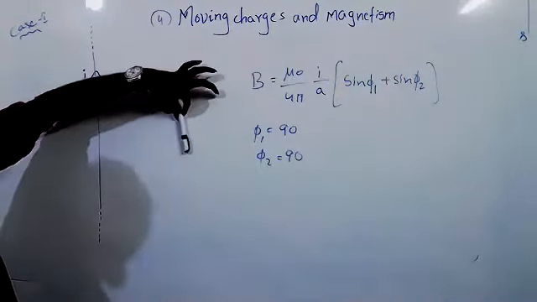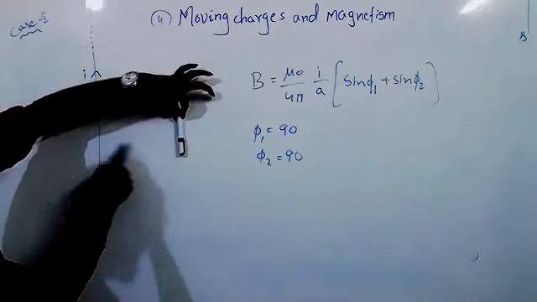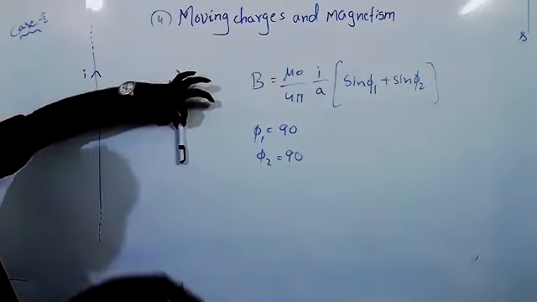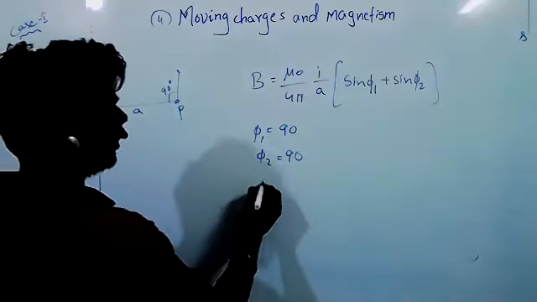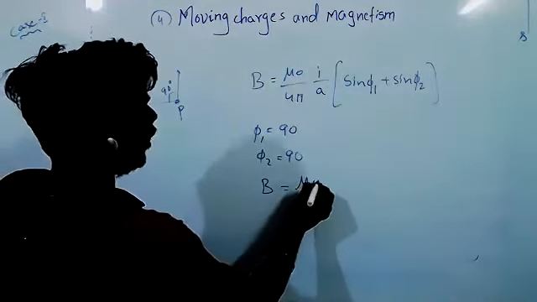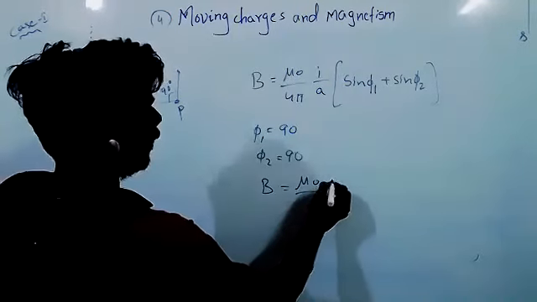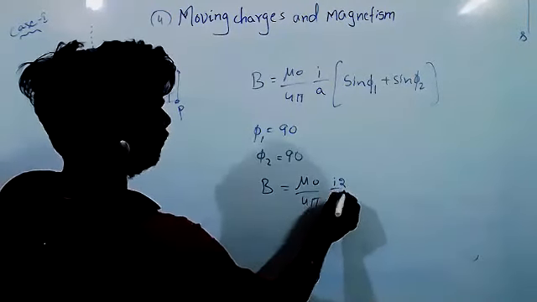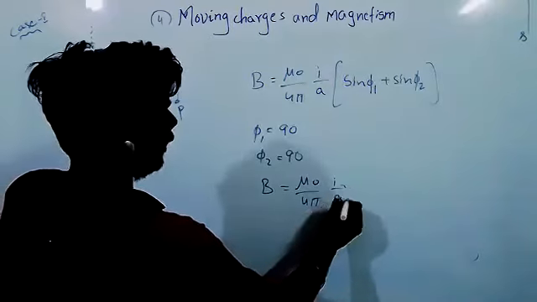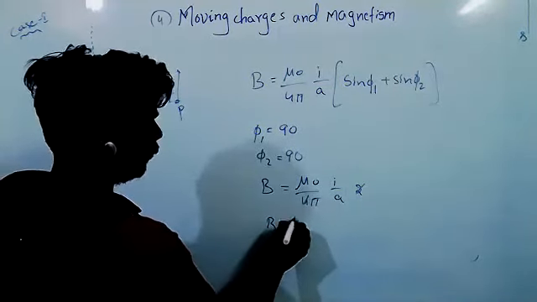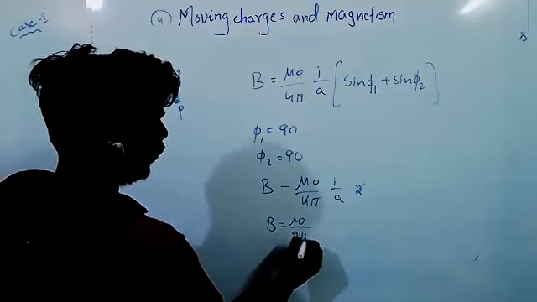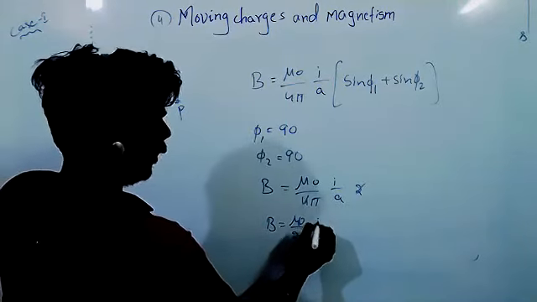So I can come up to 90. Then these two will become parallel. Parallel lines meet at infinity. Phi 2 will be 90. So substitute that, how much will you get? B equals mu naught by 4 pi, I by A, into 2. So 2 will get cancelled. So B equals mu naught by 2 pi, I by A.